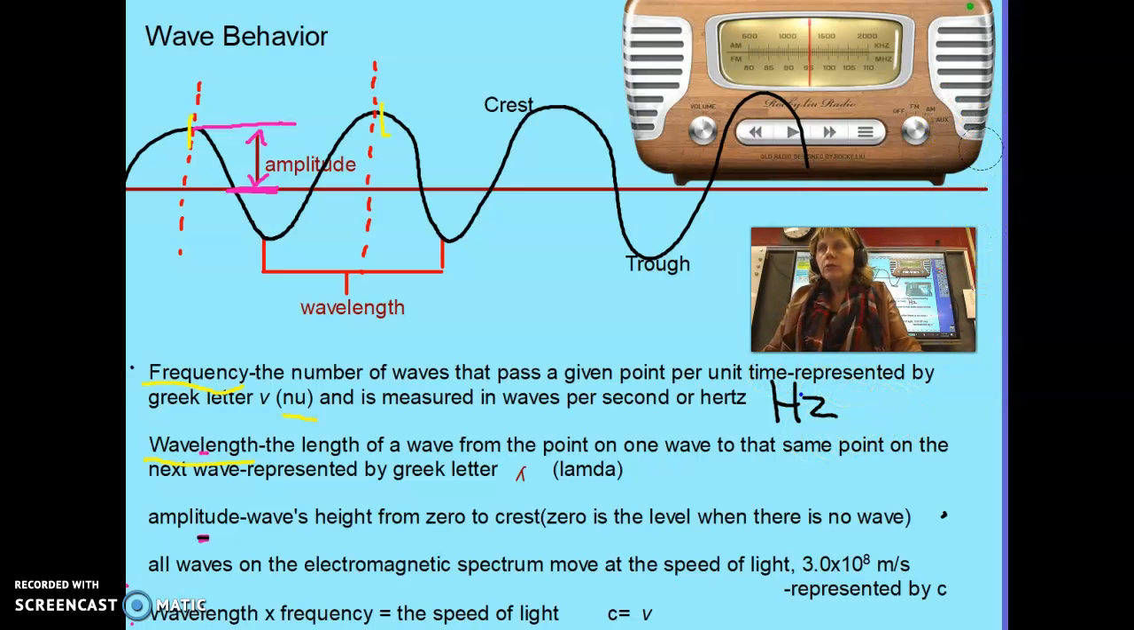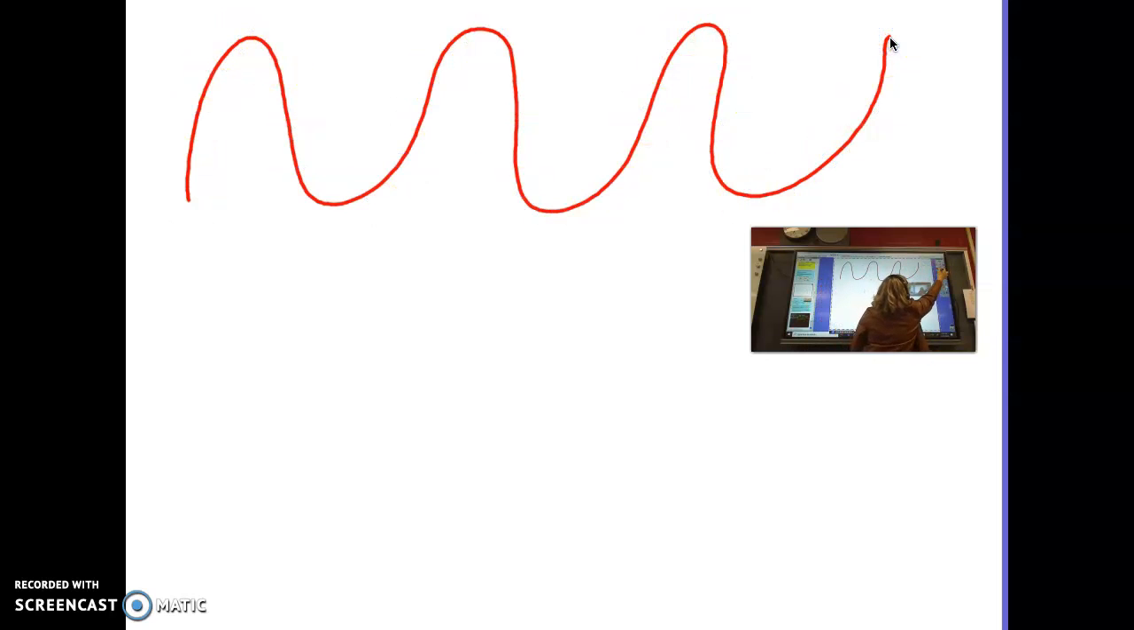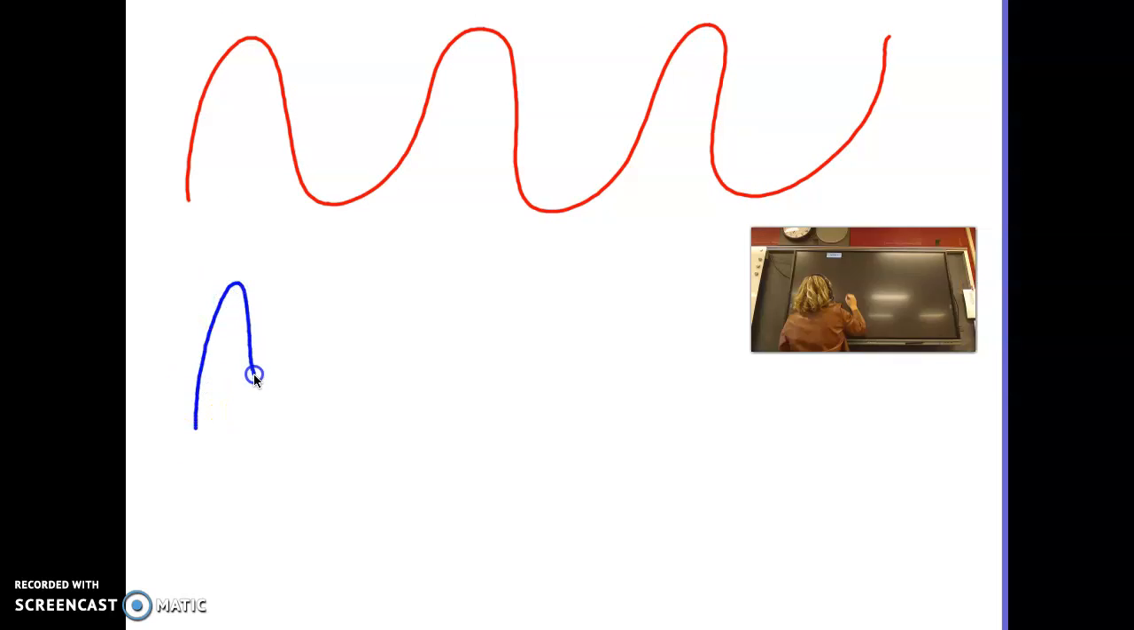If you look at your AM/FM radio dial, you will actually see that noted: AM radio stations are in kilohertz, FM radio stations in megahertz. If we want to do a comparison of frequency of different waves, let's do a quick example here. I have two waves. I have a red wave and I have a blue